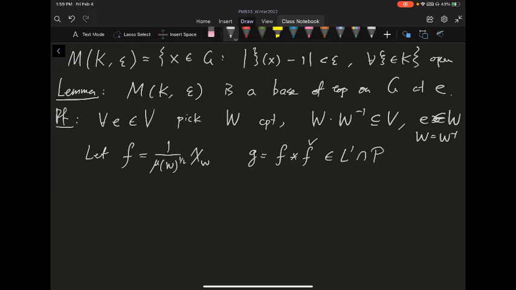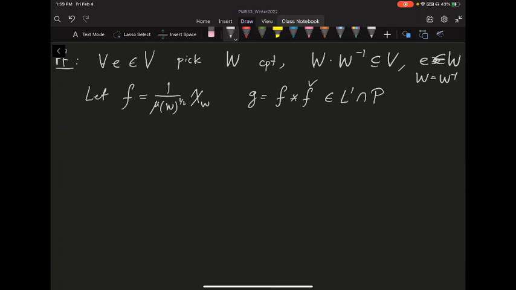And moreover, because you're convolving something with its own involution, you have a positive definite function, so g is positive definite. And if you think about when you convolve two things, the support is going to be contained inside the support of f multiplied by the support of its involution, which is W times W inverse.